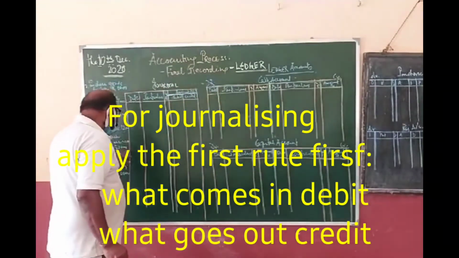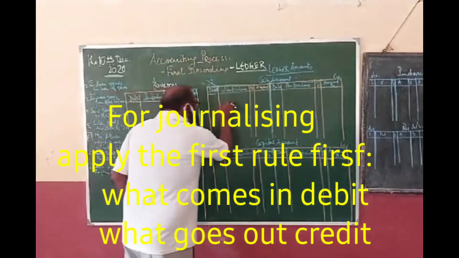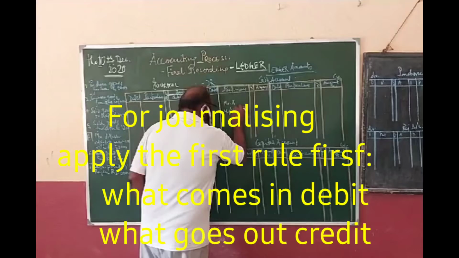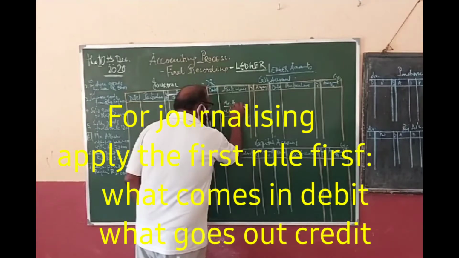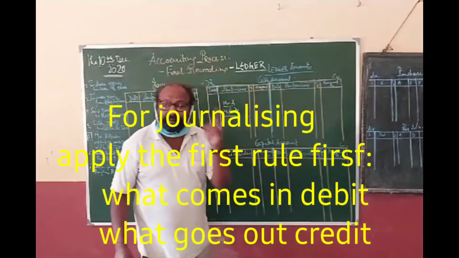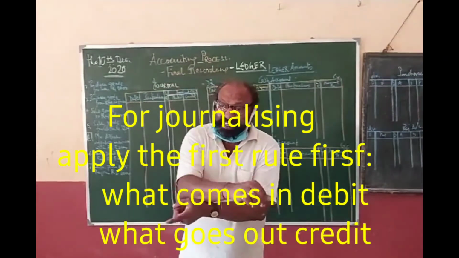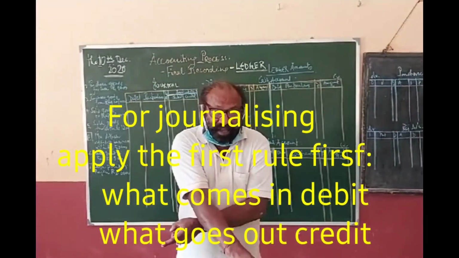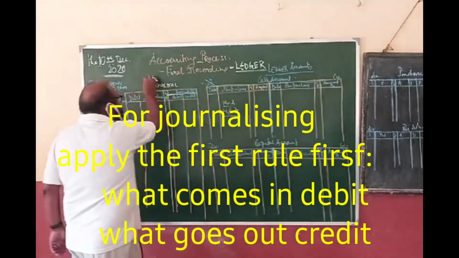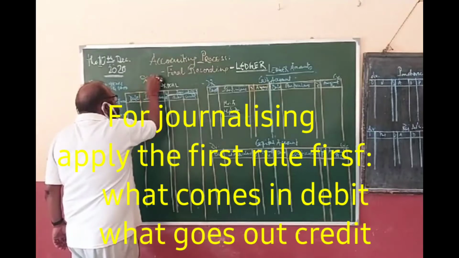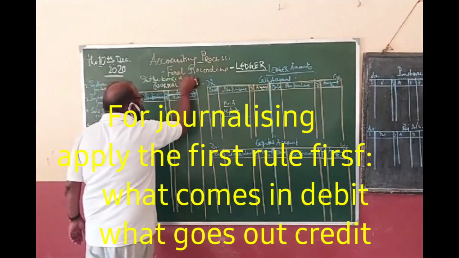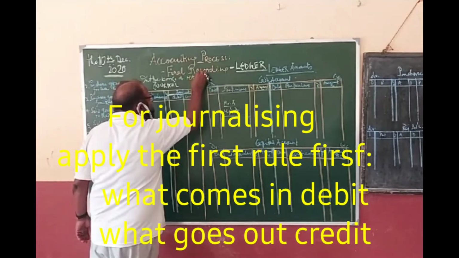Now, students, for the first case, Mr. Akash starts business with 50,000. Mr. Akash and Mrs. Akash are two different persons. What we are doing is maintaining the accounts of Mrs. Akash, not Mr. Akash. So here we should write in the books of Mrs. Akash.